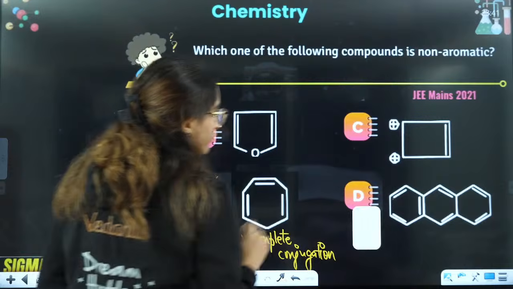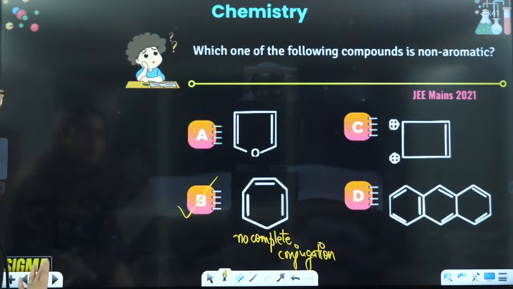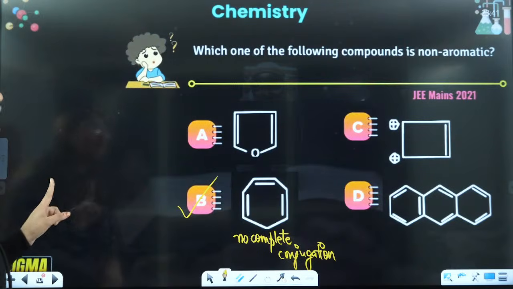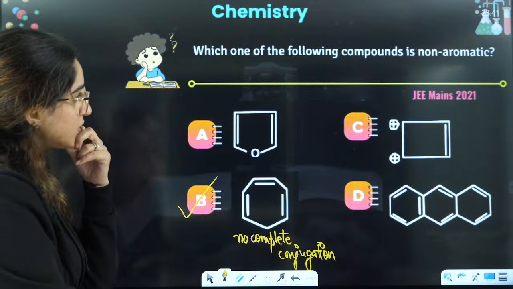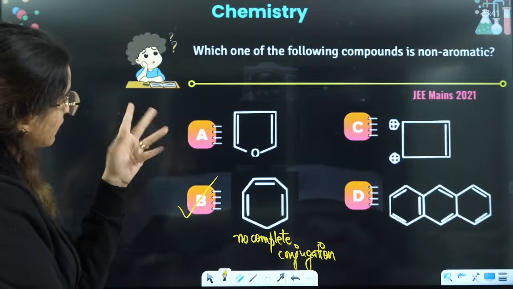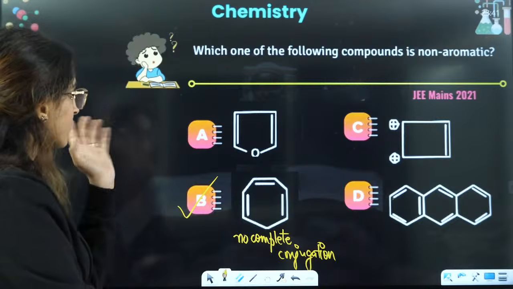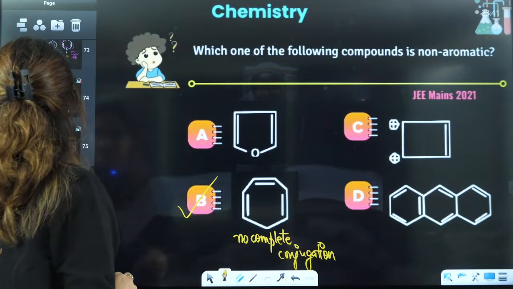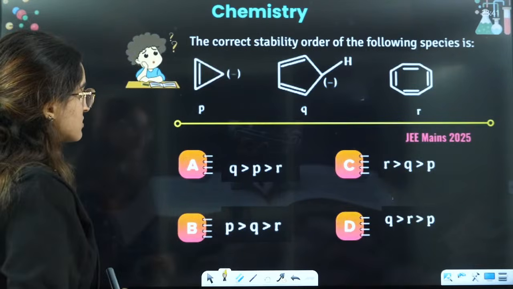Right? Okay, everyone. So, wait a minute. No. The question is which of the following is non-aromatic, right? So C is the correct answer. Let me just verify this again. Double bond, single bond, positive, double, then again this one. Okay, no, C is the correct answer, not A. That must have been some mistake, right? C is the correct answer, okay.